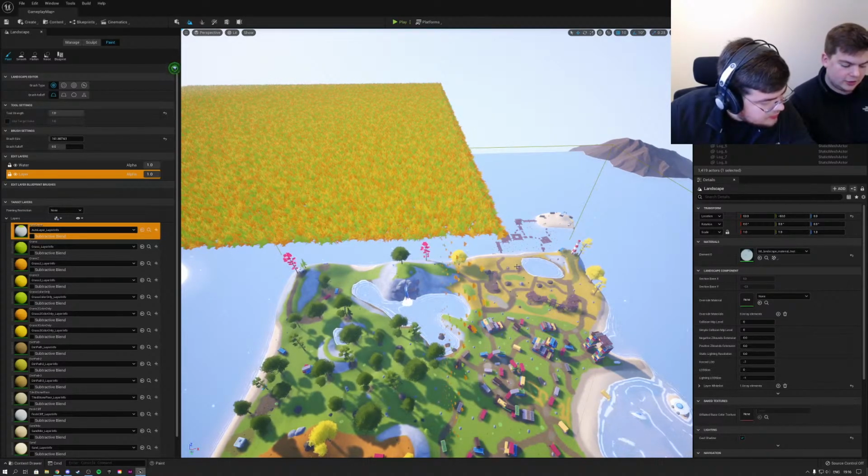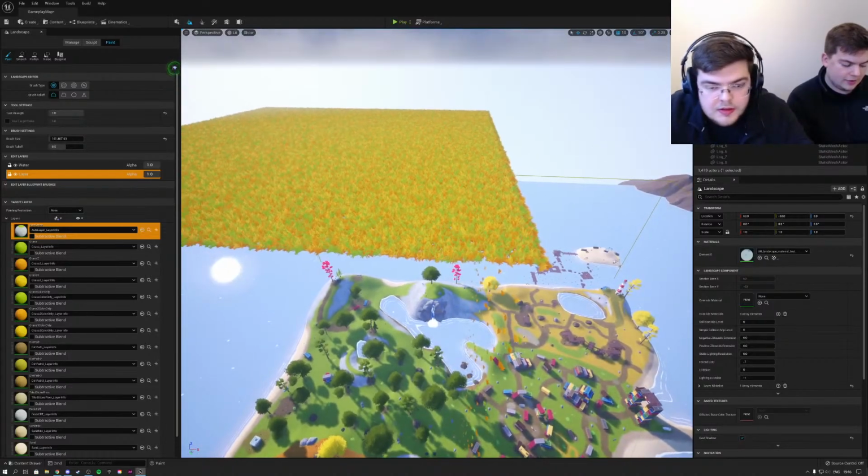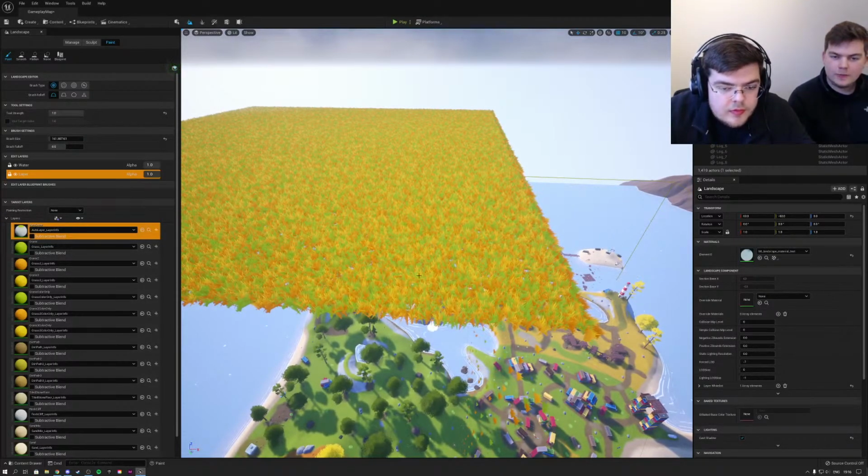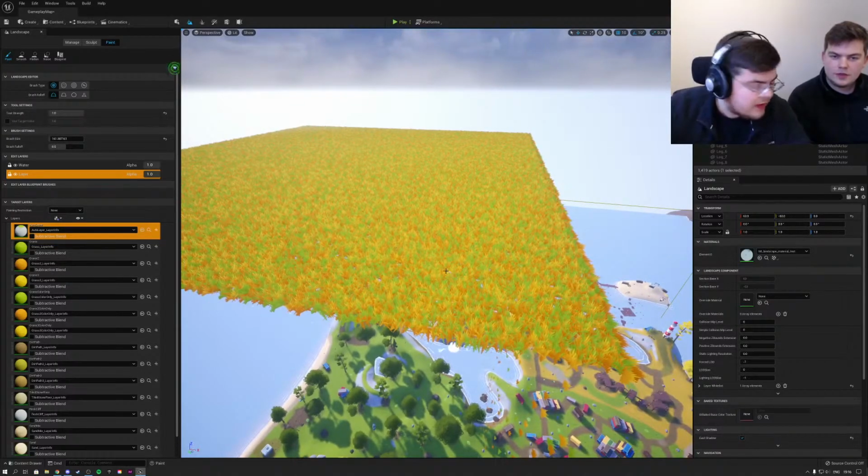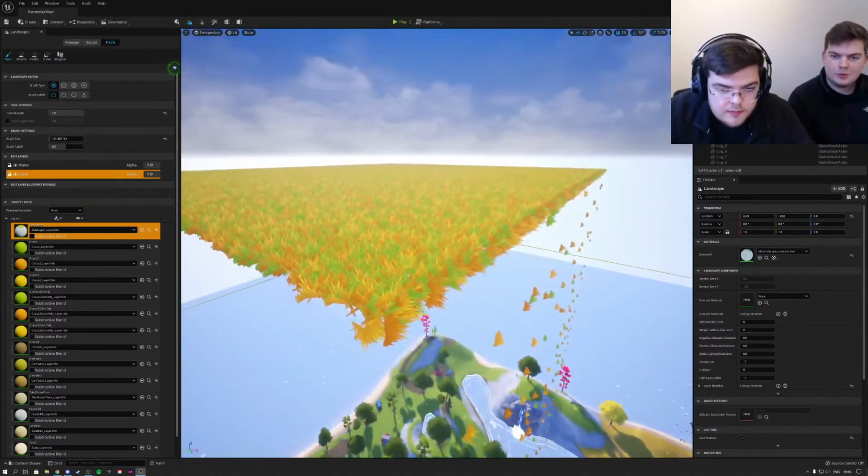Will there be any day and night cycle in our game? Yeah, we will have a day and night cycle, guys. So we're just gonna have to work on that a little.